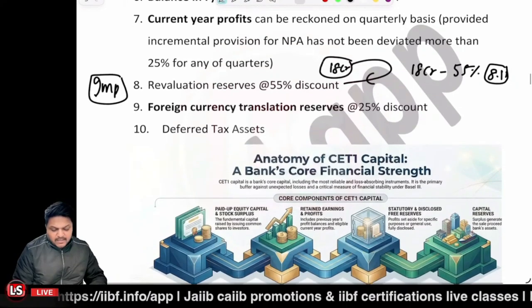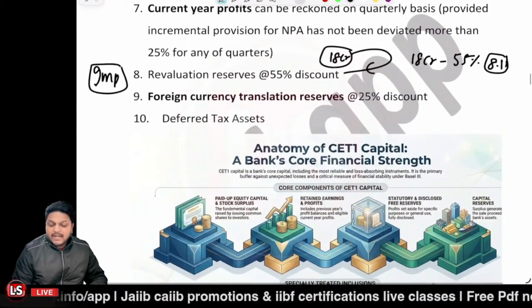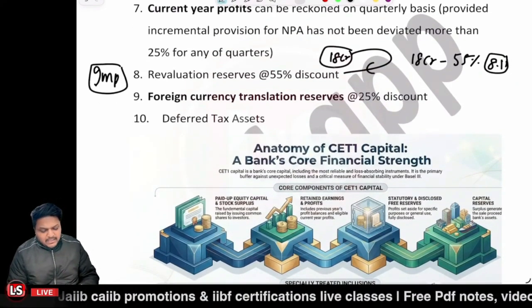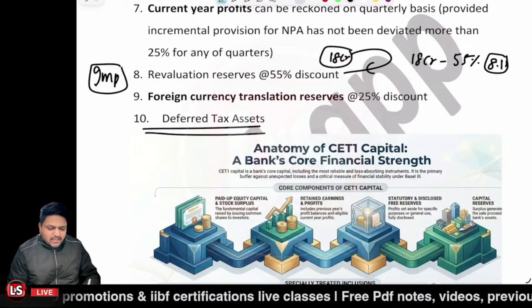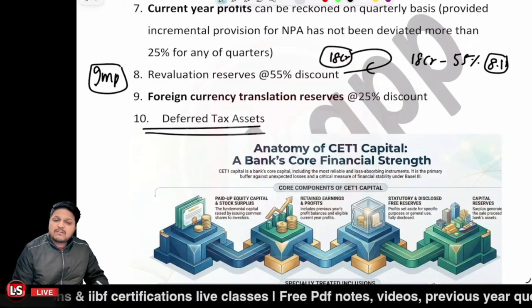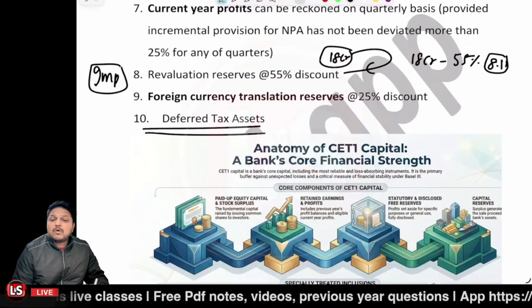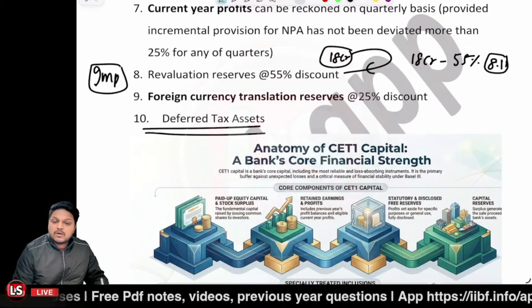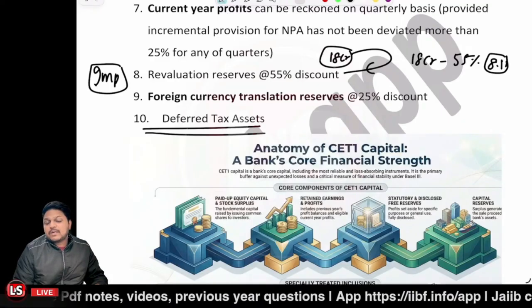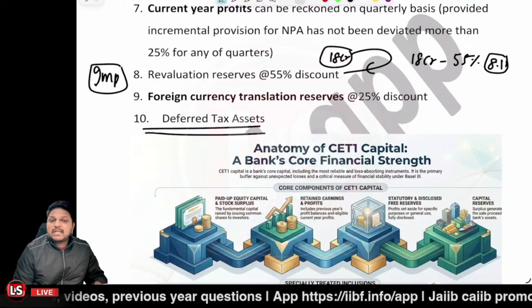And the last component is related to the DTA: if you have any deferred tax asset, where you have paid an amount or are eligible to get some amount from the income tax authority, that can also be considered a component of the CET1 capital.